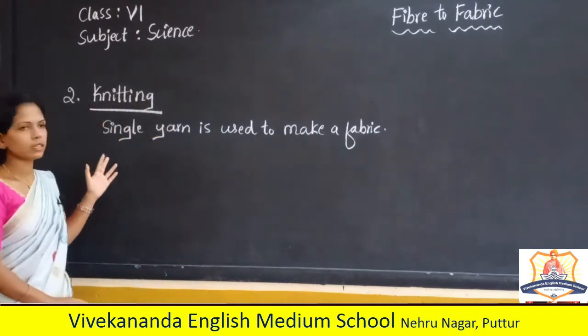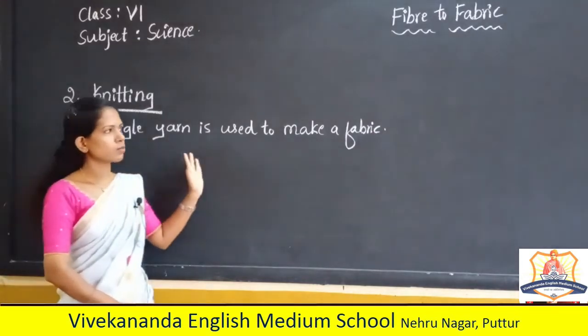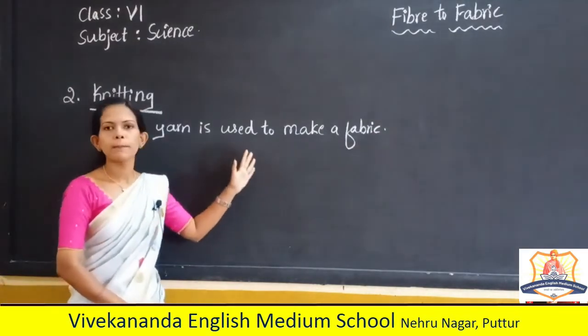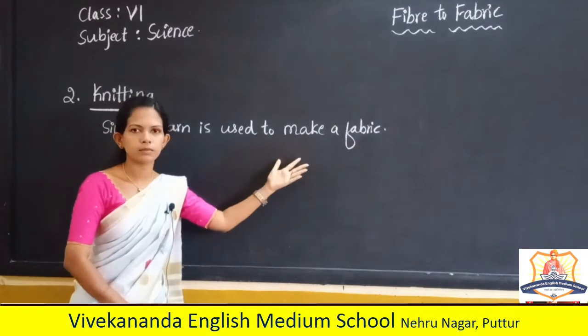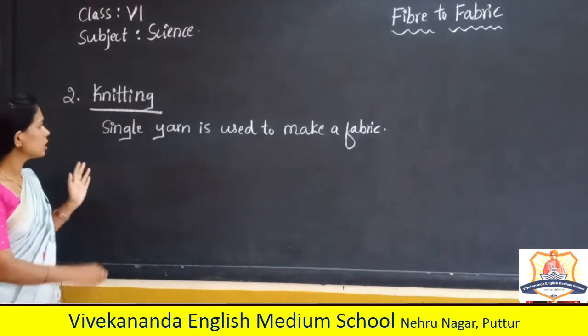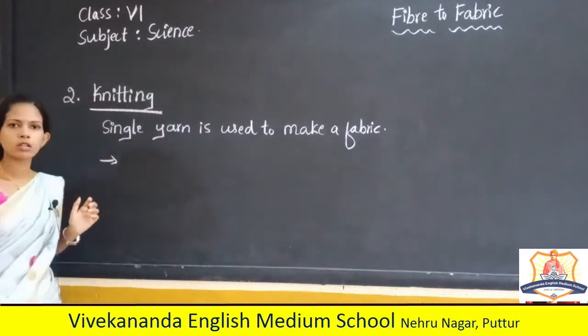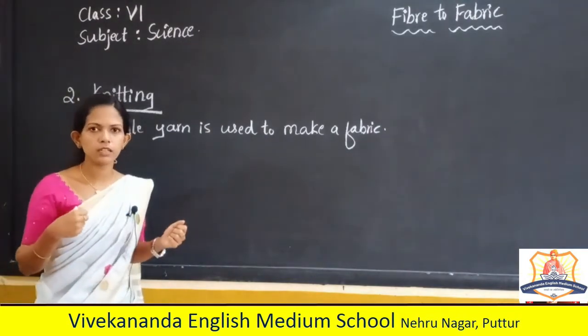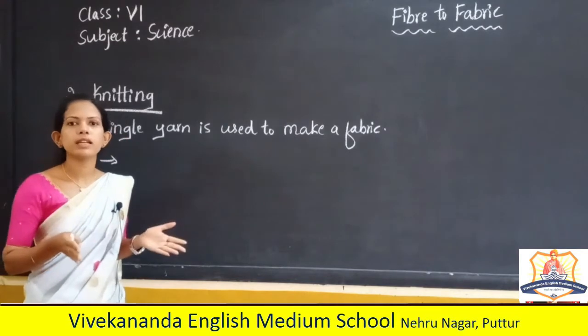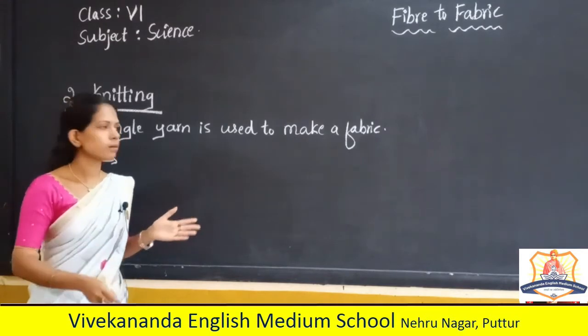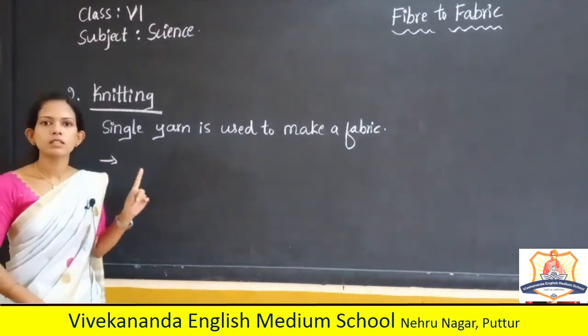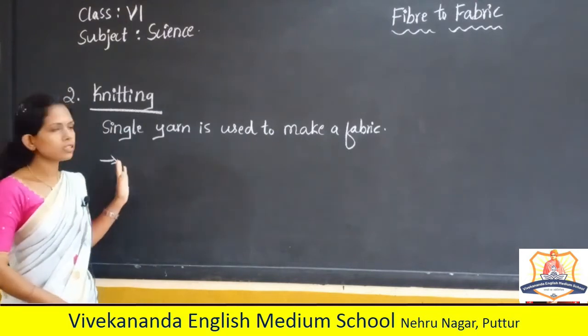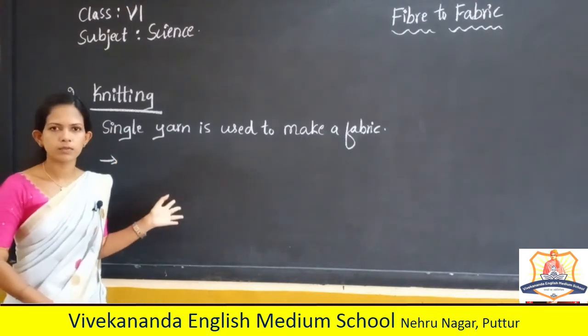See here, a single yarn is used to make a fabric. Understood? So if you pull out a single yarn, the fabric gets unraveled, because only one yarn is there in this type of fabric.